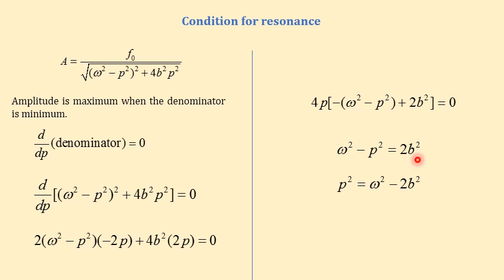From this expression, p is the square root of omega square minus 2b square. So when the frequency of the driving force is equal to the square root of omega square minus 2b square, the amplitude becomes maximum, or we get the resonance condition.